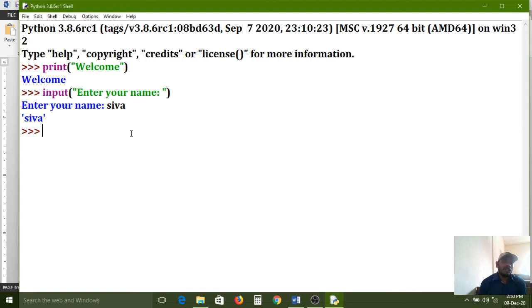So print function functionality is what? If anything is to be printed on the console, for that we need to use the print function. If you want to collect any information through the keyboard, in that case we can use the input function. So the input function is used to collect the inputs. The print function is showing the outputs. So these two functions contain predefined functionality. That's why these two functions are called built-in functions, because along with Python software, these two functions are already available. We need not develop them again for our requirement.